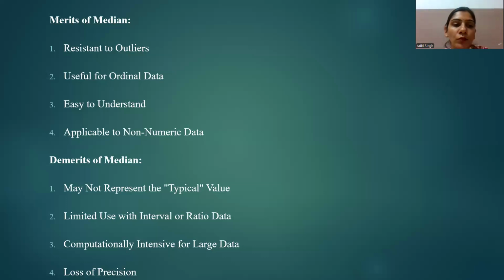Next, let's come to the demerits of median. Like merits, there are some demerits also. First one is it may not represent the typical value. In some cases, the median may not represent the typical or average value of the data set.